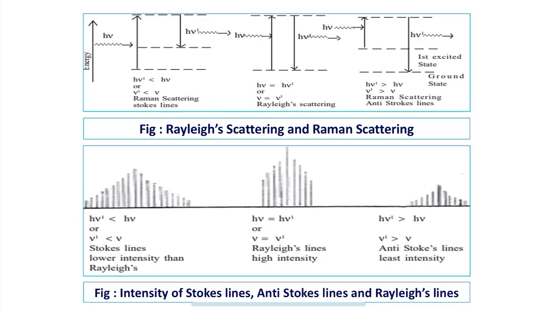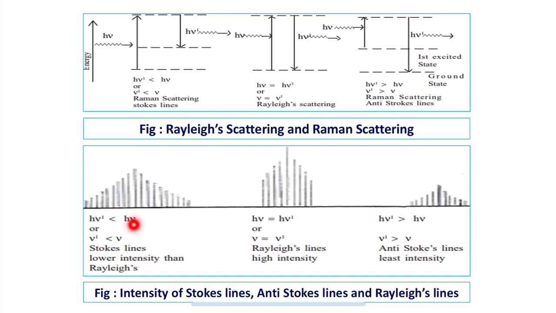So next, let us move on to the intensity of Stokes and anti-Stokes lines. Rayleigh lines are highly intense because the excitation of the molecule occurs from the ground state, which is highly populated, and the molecule returns to the ground state itself. So this is a representation of Rayleigh scattering.